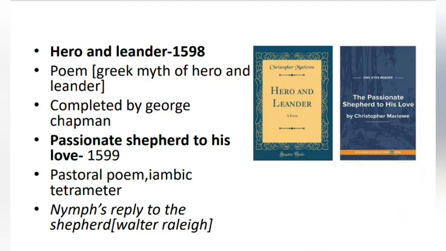First we have Hero and Leander, published in the year 1598. It is based on the Greek myth of Hero and Leander. This poem was later completed by George Chapman. And last we have The Passionate Shepherd to His Love, published in the year 1599. It is a pastoral poem written in iambic tetrameter. Now Walter Raleigh also wrote a poem called The Nymph's Reply to the Shepherd that responds to the poem of Marlowe, The Passionate Shepherd to His Love.